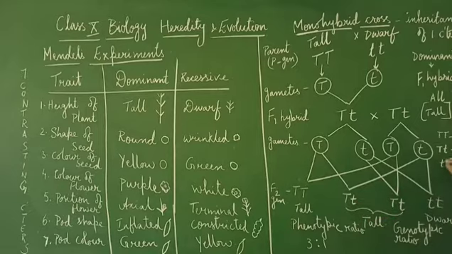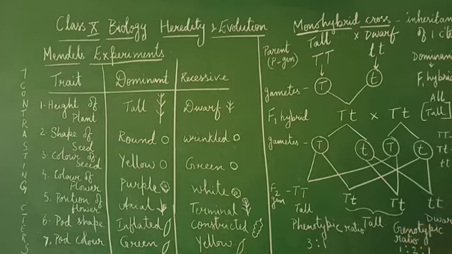And small t, the combination of small t is 1. So the genetic ratio is 1:2:1. If we want to find out the same genetic ratio in percentages, then capital T capital T will be 25%, capital T small t will be 50%, and small t small t will be 25%.